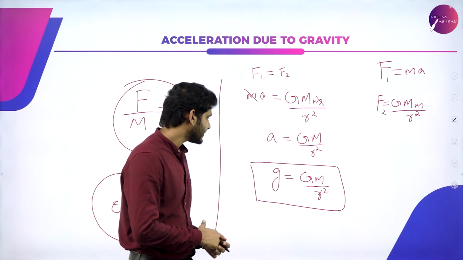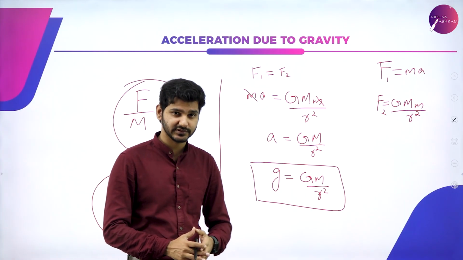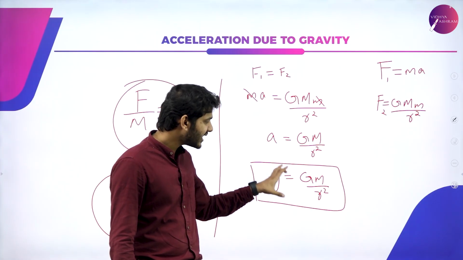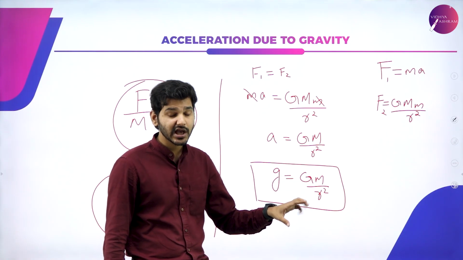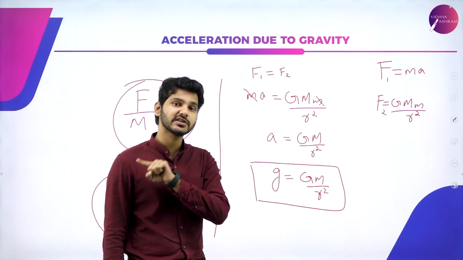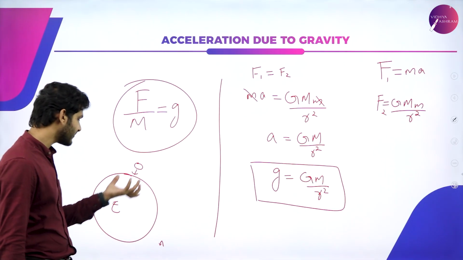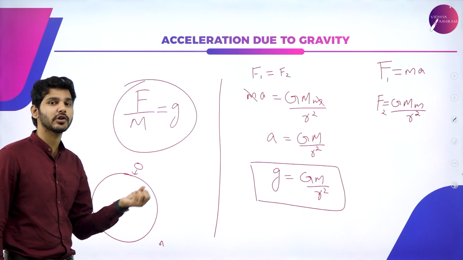Anyways, this also gives us one important principle, that is, the acceleration due to gravity does not depend upon the mass of the object falling. It only depends upon the mass of the planet, or the mass of the object which is attracting that particular smaller object.